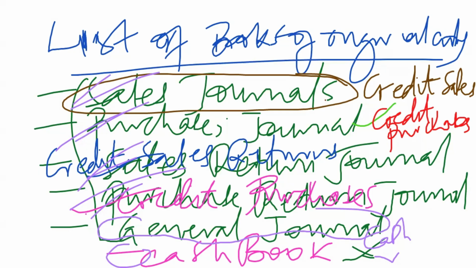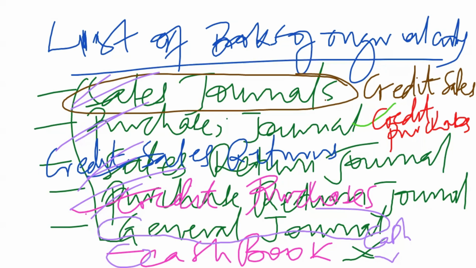And remember that I told you that these are credit sales and credit purchases, and the returns of both of them. That's how I want us to look at these four journals that I have specifically talked about. So what I'm going to do is to give you a format of the first four journals, which are the sales journal, purchases journal, sales return journal, and then purchases return journal.